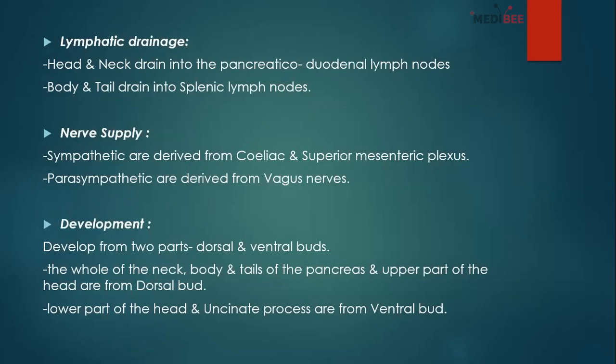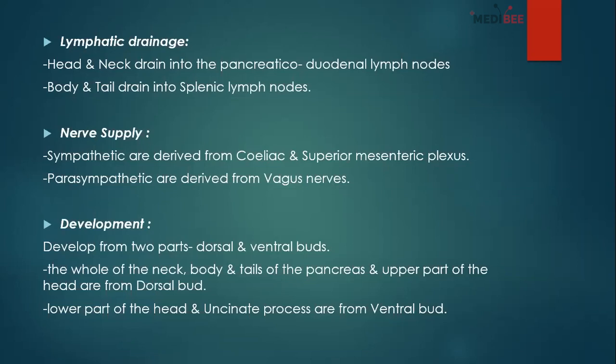Okay, easier. And development, see, they are developed from two parts. One is the dorsal and one is the ventral bud. So from the dorsal portion, it will develop the whole of the neck, the body, and the tail of the pancreas, and upper part of the head.